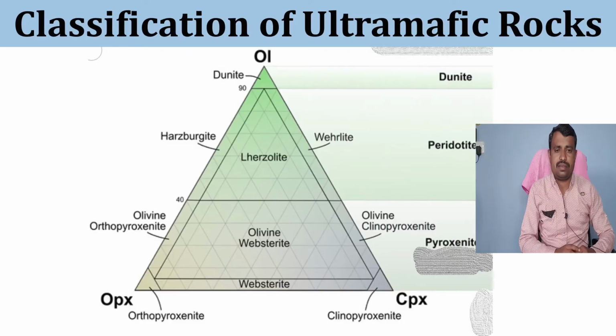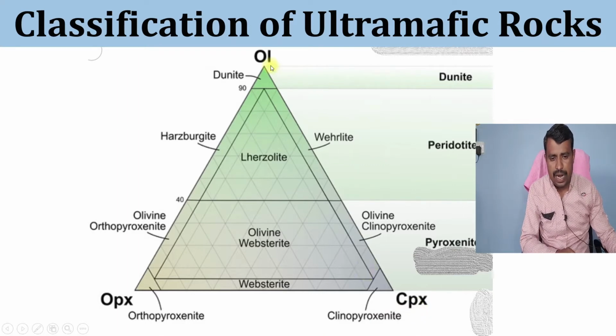You see here the classification of ultramafic rocks. Basically there are three minerals, and on the basis of these three minerals this classification of ultramafic rocks is done: olivine, orthopyroxene and clinopyroxene. Orthopyroxene and clinopyroxene belong to the pyroxene rock-forming mineral group.